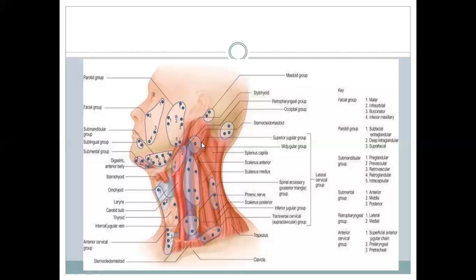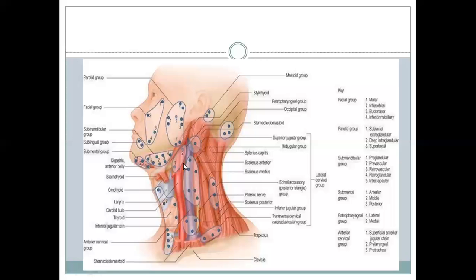The jugulo-digastric nodes are behind the posterior belly of digastric. That's why they are called the jugulo-digastric. They drain the submandibular gland, and they also drain the posterior one-third of the tongue and the tonsils.